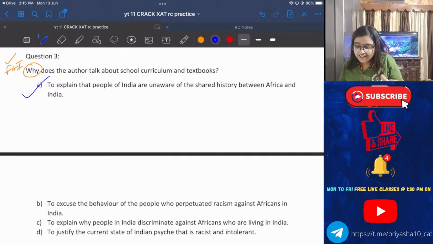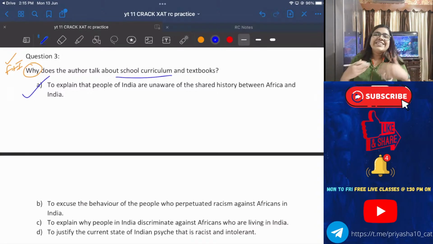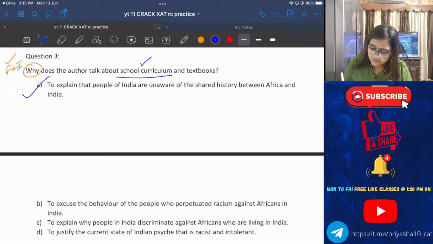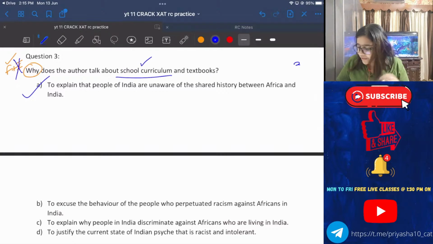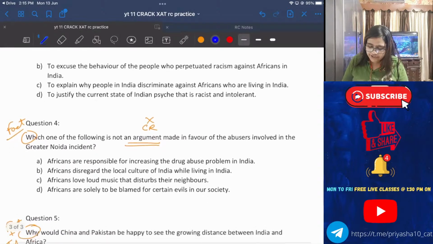So, to explain that people of India are unaware of the shared history between India and Africa, that's the reason why the author came up with this thing. Wow, you people are very good. So this is not inference based. Ankit was saying inference based. No, he was talking about the fifth question. Okay, we'll check that. So this is yet another very super simple question which will give us 3 points, for the ones who are doing it all correct. A is the correct answer for this question. No need of any explanation here.